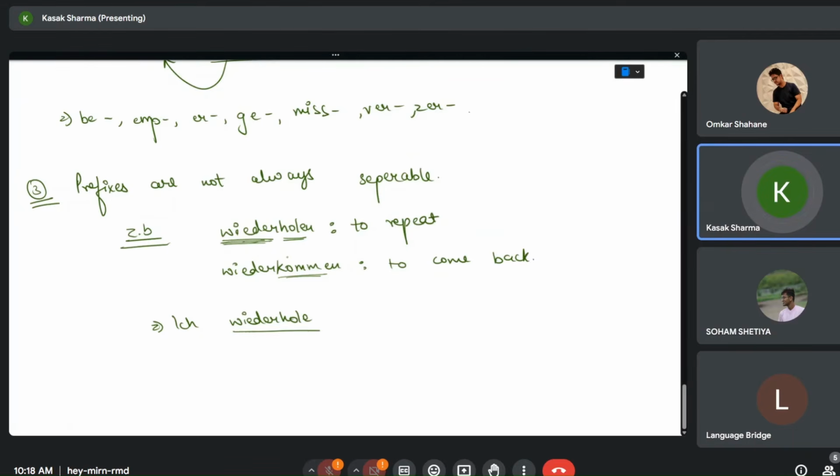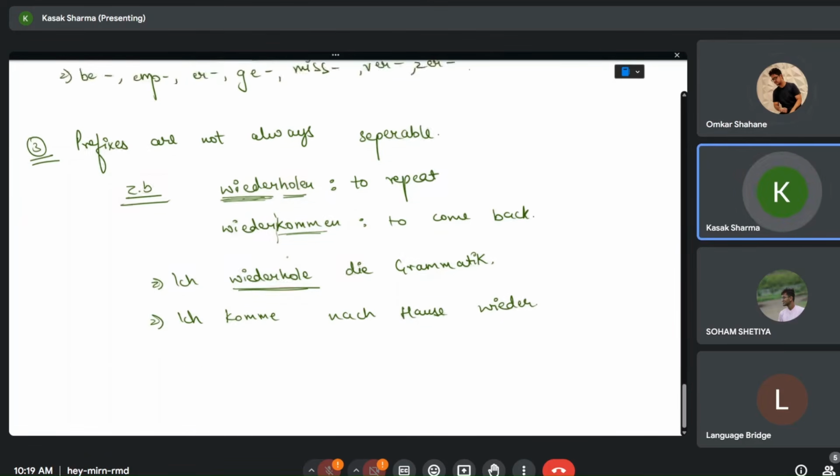It is conjugated as it is. It is not separated here. Ich wiederhole die Grammatik. But with wiederkommen, as in to come back, it is separated. Ich komme nach Hause wieder.